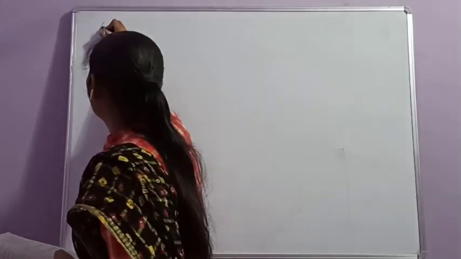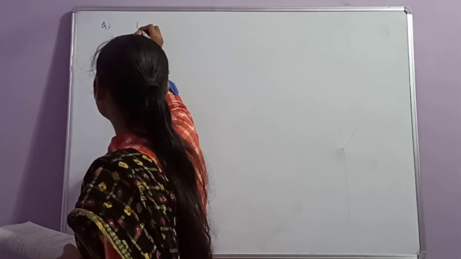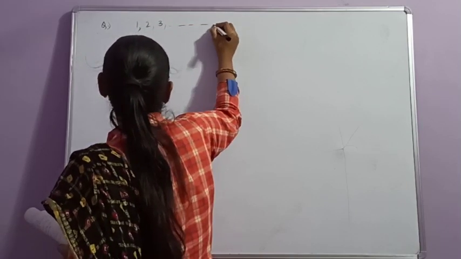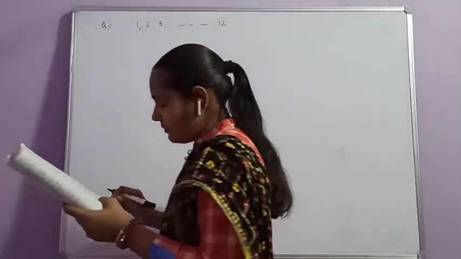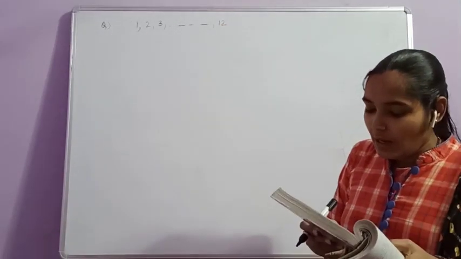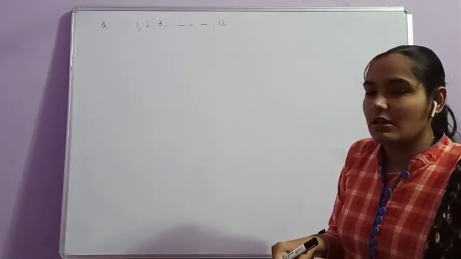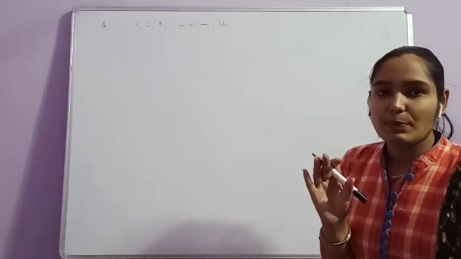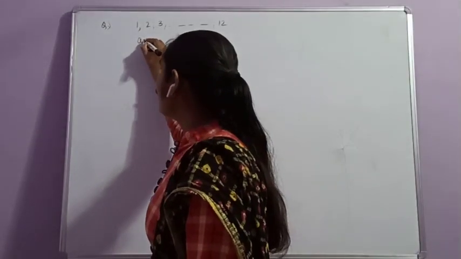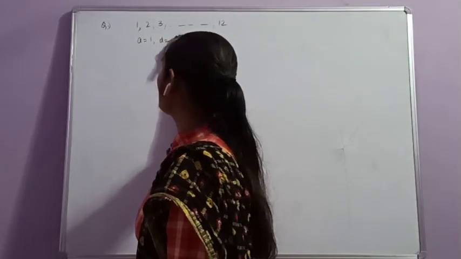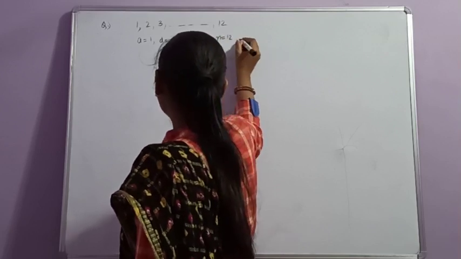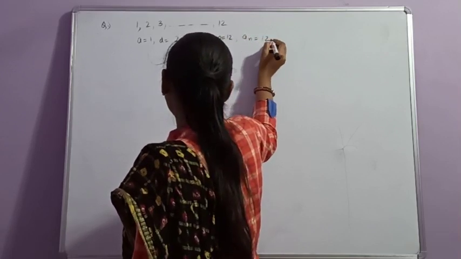It means first class 1, next is 2, next is 3, and that is up to 12th class. There are 3 sections of each class. How many trees will be planted by the students? Firstly, we find the number of trees planted by one section. Here the value of the first term is 1 and the value of d is 2 minus 1, that is equal to 1. N is equal to 12 and an is equal to 12.